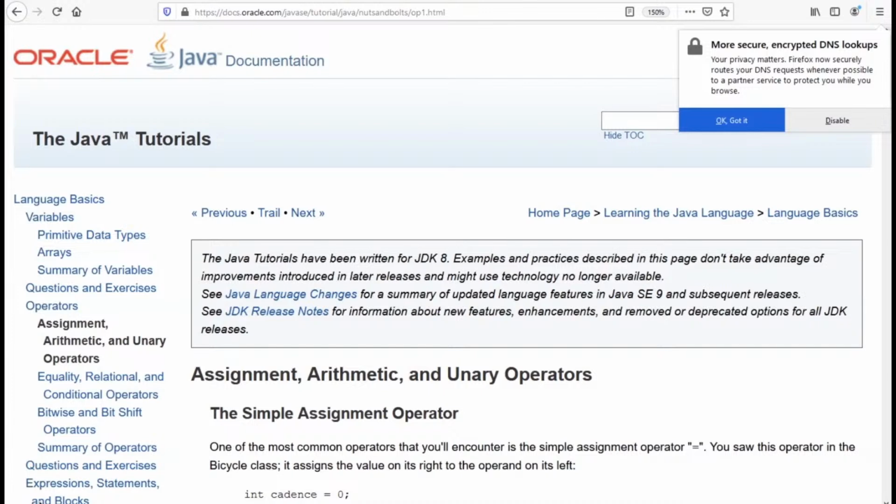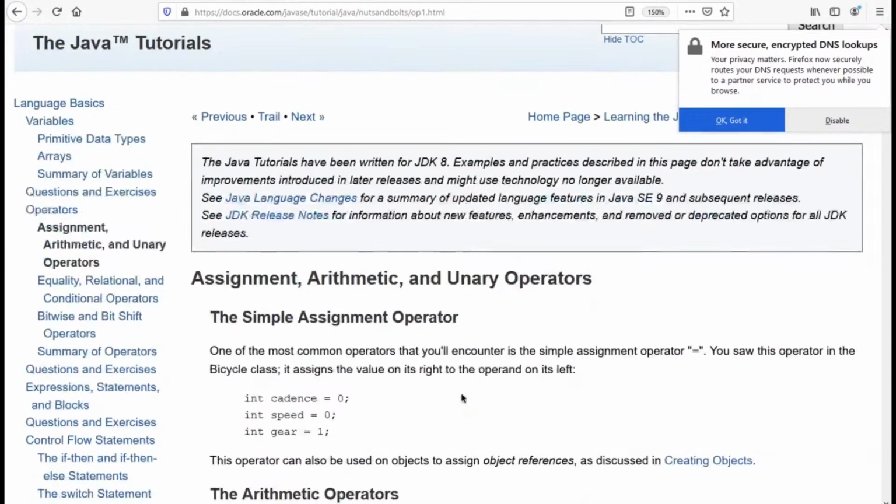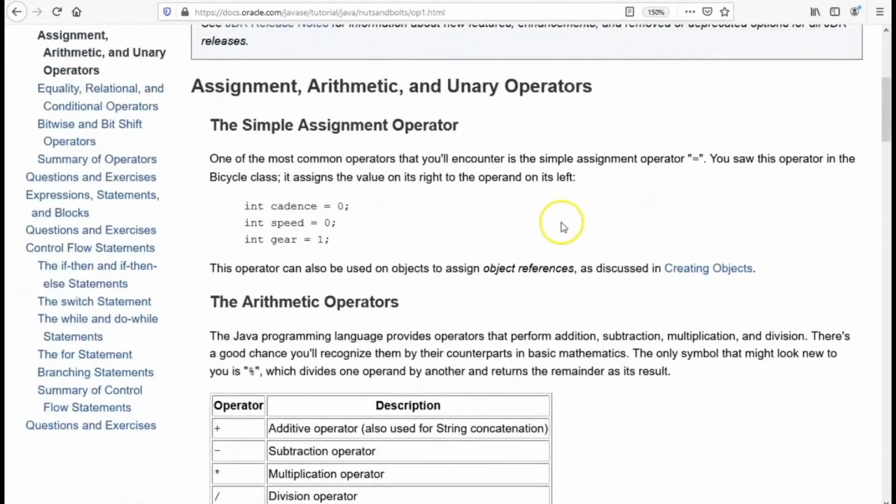So let's get started. The first operators we are going to discuss are arithmetic operators and assignment operators, and we will also see if we can cover unary operators. When we talk about assignment operators, I have again opened the official Java docs here. We have been using these operators all the while in all of the demos so far. The basic idea is very simple. Whenever you assign a value to a variable, you use the assignment operator, which is nothing but the equal sign. We have already covered this in multiple demos, so I will not cover this as part of the demo.